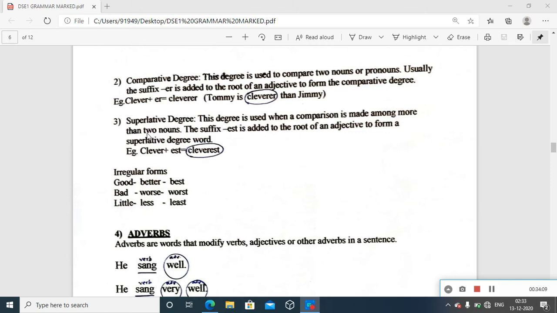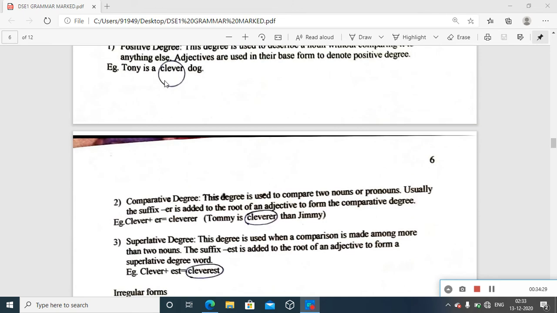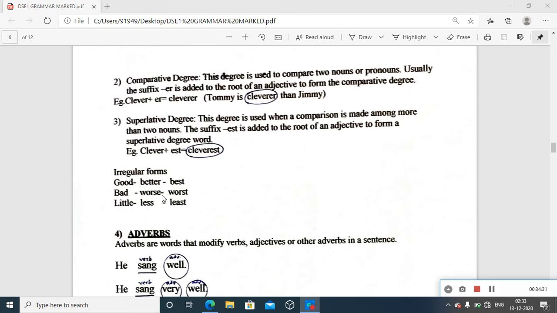So in the superlative degree, you can add the article the. And little, less, least. Little, less than, sometimes we use that. So you can never add er or est to the base forms. Good, bad, little are the base forms, as clever is here. But certainly these are irregular forms which do not allow you to add such endings to form another form; you have entirely different words, so we have to be aware of this. If you have to use it in a proper way, you have to be aware of these irregular forms.